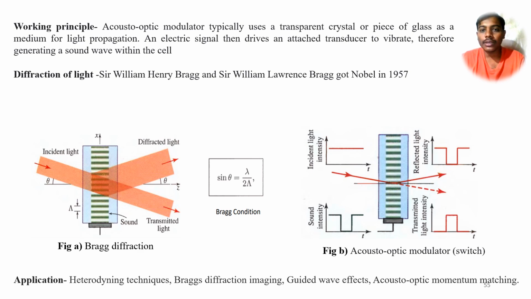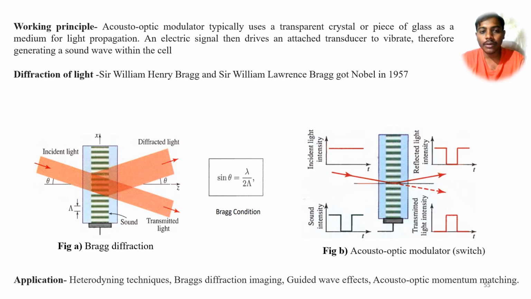Here we make an arrangement where a transparent crystal is vibrating due to an external voltage. That vibration we can call sound waves. Whenever we change the electric voltage across that crystal, the sound waves will change. As a result, we can see a change in the refractive index of that transparent material.